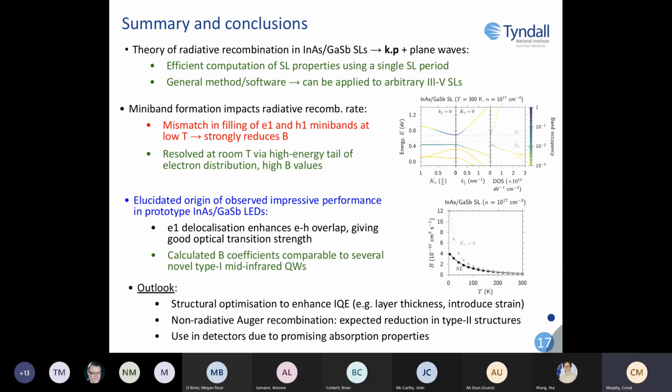So in terms of outlook, just highlight that by varying the layer thickness, we can tune various parameters as we've seen. And by introducing strain, it would be possible to engineer hole effective masses, which will lead to control over this band filling mismatch. For a narrow gap system, we expect strong Auger recombination, as mentioned in the introduction, which must be investigated for more rigorous device design. And all this is with the intention of optimizing the internal quantum efficiency. And we also note that our high B values imply high optical absorption, which indicates promise for photodetector applications.